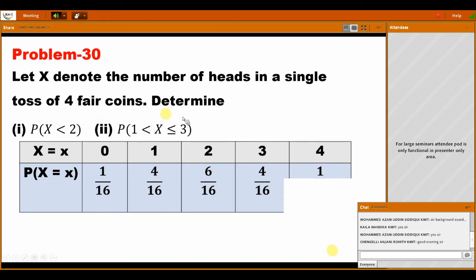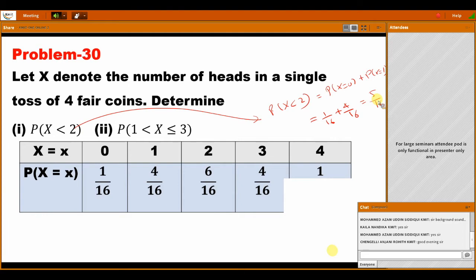This type of question you may get in your mid exam, as an objective type. How do you find P of X less than 2? In this table, the values less than 2 are P of X equal to 0 plus P of X equal to 1. So P of X equal to 0 is 1 by 16 plus 4 by 16, that is equal to 5 by 16.